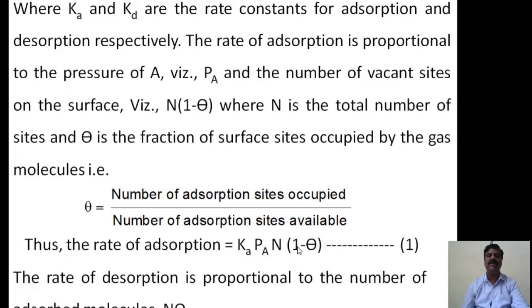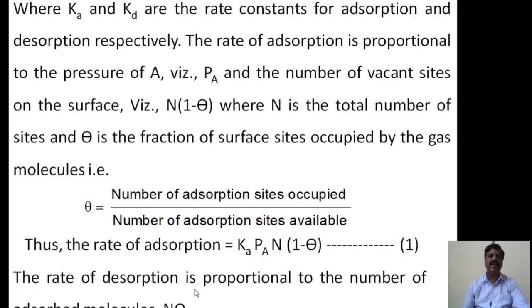Here 1 is the total, and 1 minus theta means the available sites, since theta is the fraction occupied. Therefore the rate of adsorption equals Ka into Pa into n into 1 minus theta. This is equation number 1.